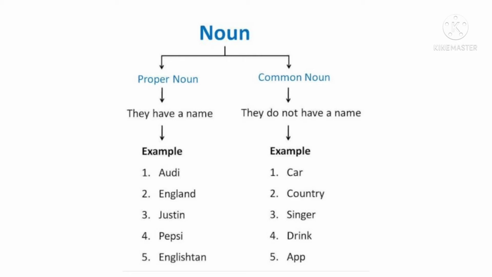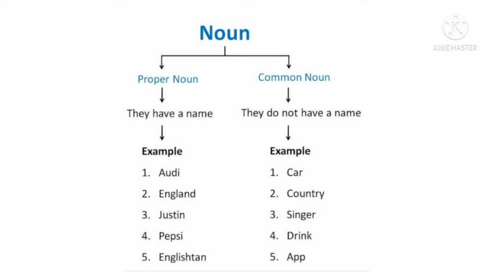Reynolds pen, or where I visited last year, Taj Mahal or Maharashtra. So these are the names of a particular place, right? A specific place. And if I say that my friend bought an Audi car, so I am taking the name of a specific car, that is Audi. So that's why these are called proper nouns.